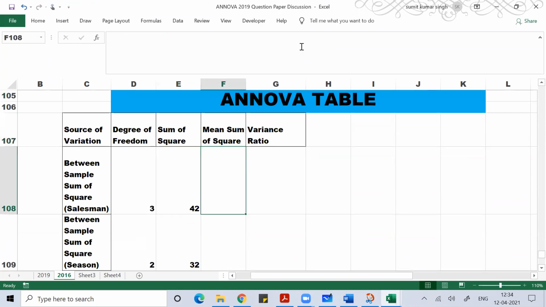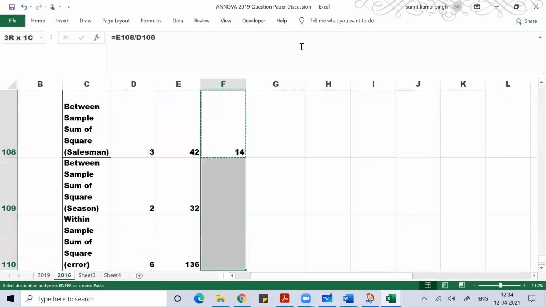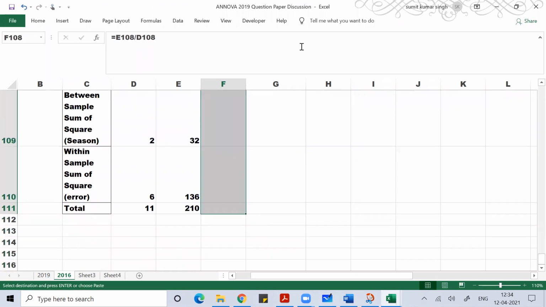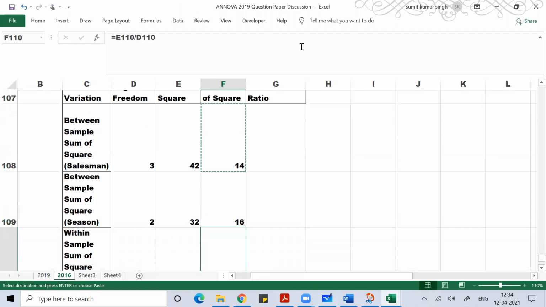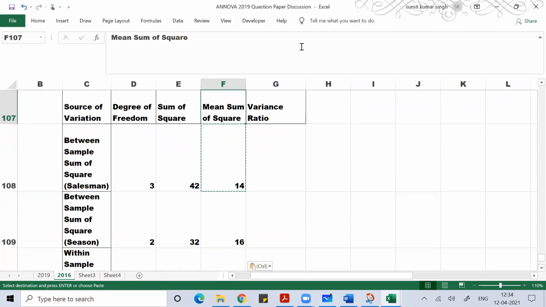Then mean sum of square is nothing but sum of square divided by the degree of freedom. Any doubt?